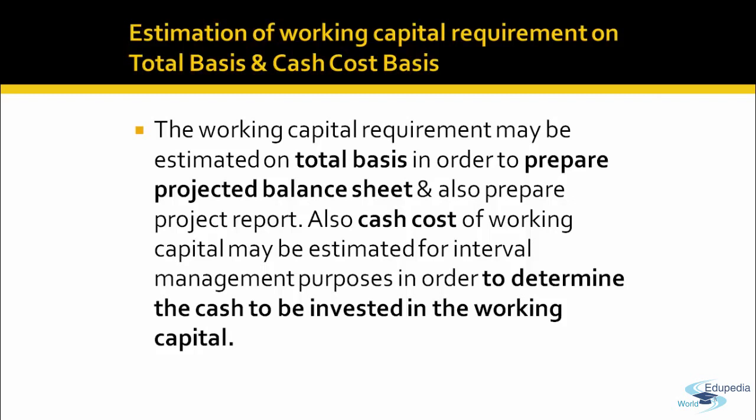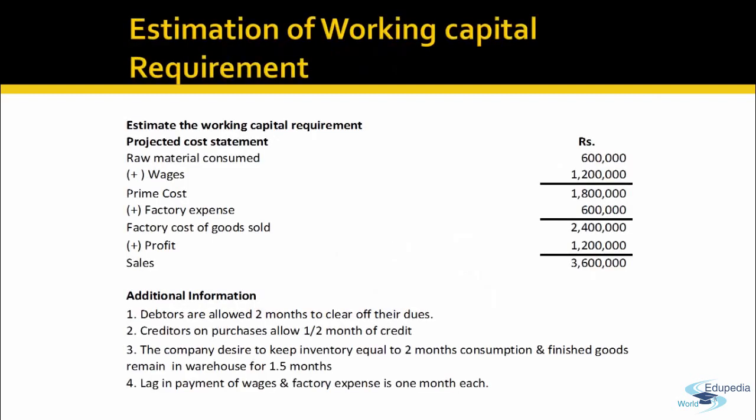Let's do an example of how to estimate the working capital requirement. Let's say that this is the estimated projected cost statement of a company. The raw material consumed is 6 lakh, wages of 12 lakh. So there's a prime cost of 18 lakh rupees. Then factory expenses of 6 lakh rupees. So the factory cost of goods sold will be 18 plus 6, 24 lakh.